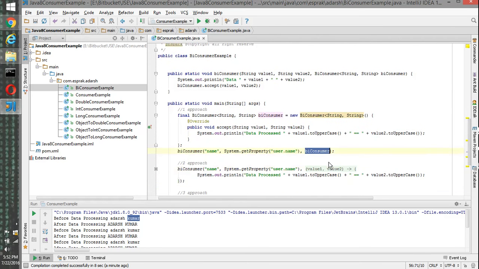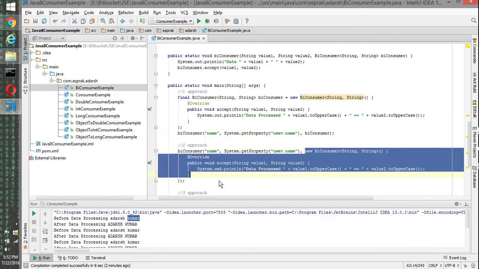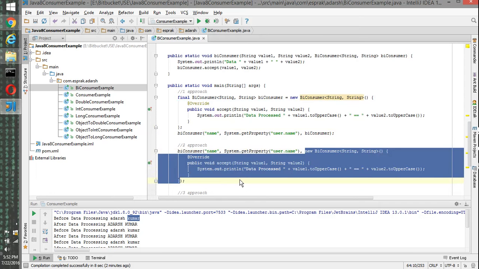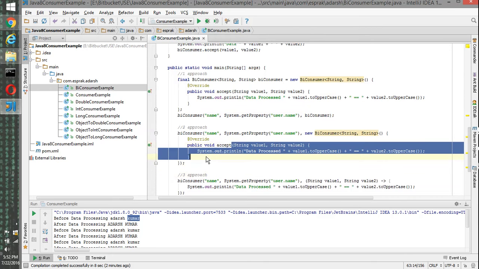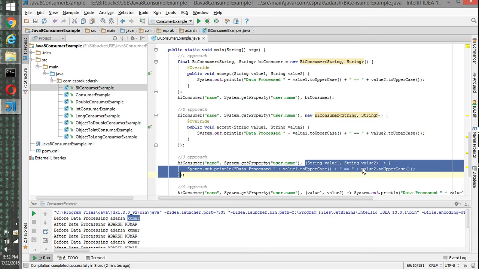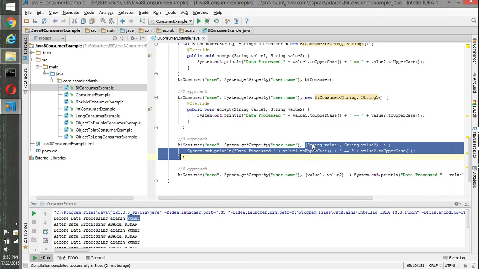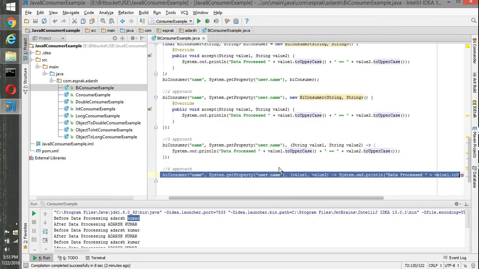Then the second approach is where, instead of storing the reference, we have just created an anonymous implementation like this here. But in the third, this is before JDK8, but from JDK8 what we can do, the relevant code for us is this much which I have selected here. So instead of sending the whole anonymous implementation, we have just sent this piece of code which is a lambda expression. So here is our functionality, but we go a little bit further. We have removed this data type also, and we have removed the curly braces and semicolon at the end, and this becomes our fourth approach. This is an optimized lambda expression for us.